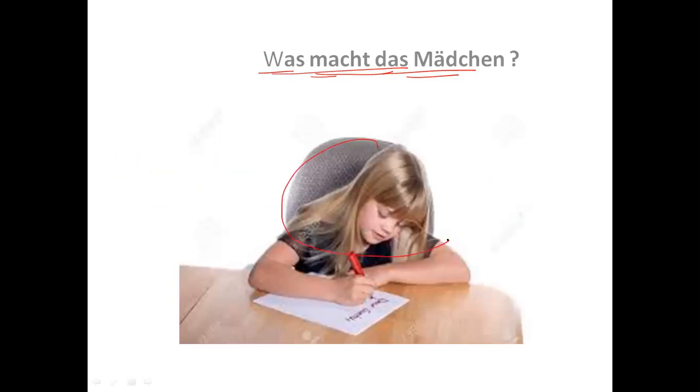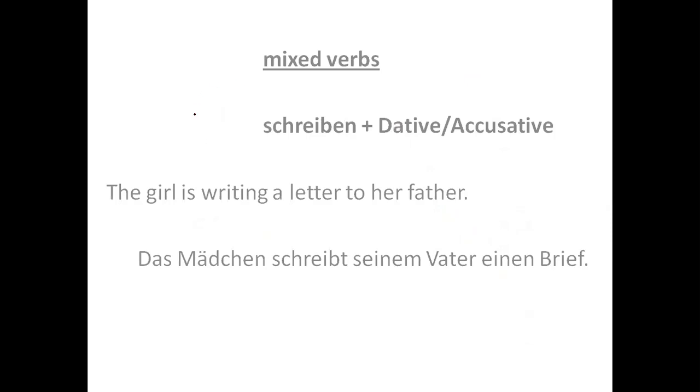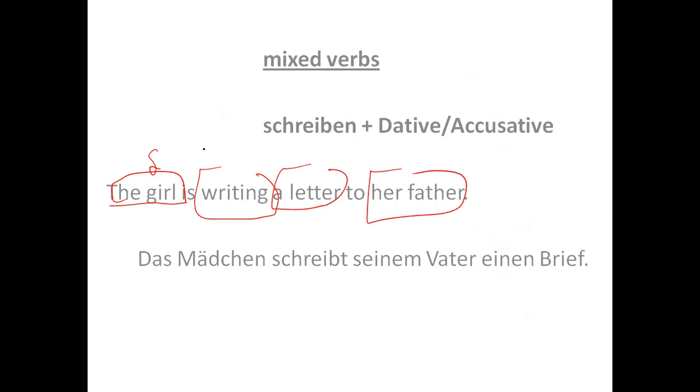So the girl is subject, and this, a letter, you tell me whether this is a direct object or this is an indirect object. You tell me. So this is directly in touch, directly in contact with the subject. So it will be a direct object, right? So, for example, here the girl is writing a letter to her father. So this is subject, this is verb, this is an object, and this is also an object. But which object? This is a direct object, and this is an indirect object, right?